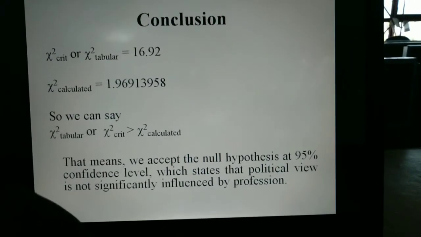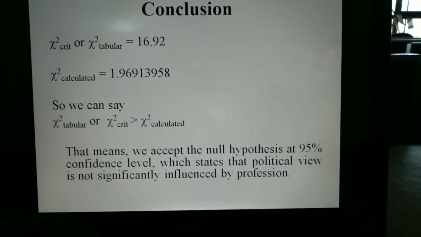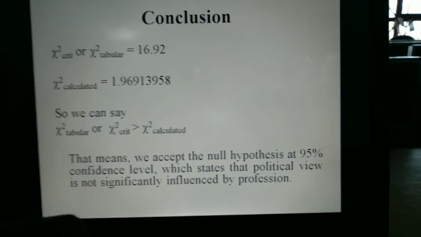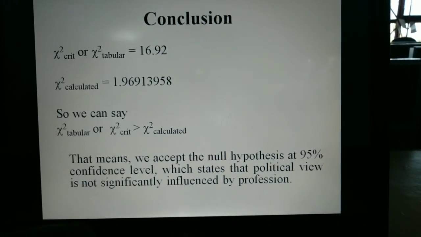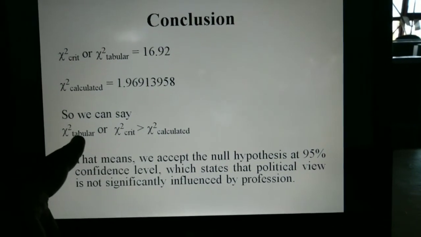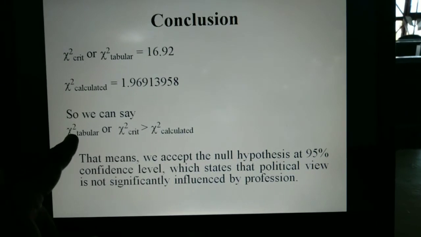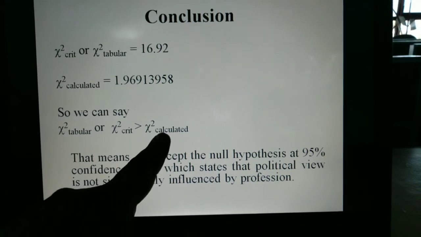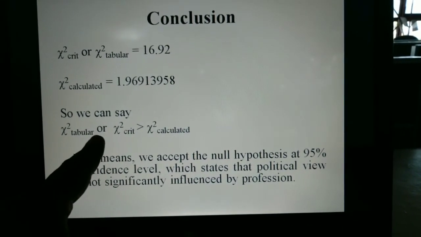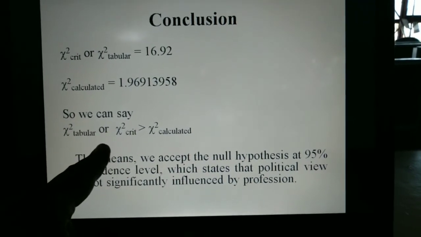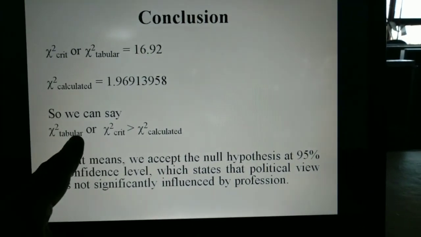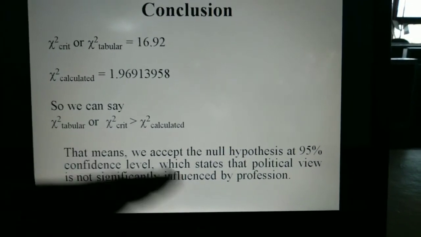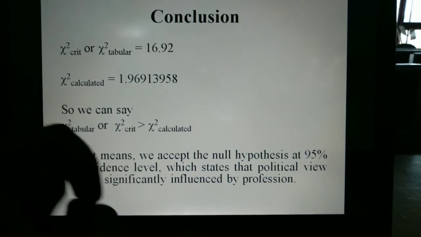So we need to accept the null hypothesis at the 95% confidence level, which says that political view is not significantly influenced by the profession. If we found the opposite result, where the chi-square calculated value is greater than the chi-square tabulated value, then we would reject the null hypothesis and accept the alternative, that political view is significantly influenced by the profession.